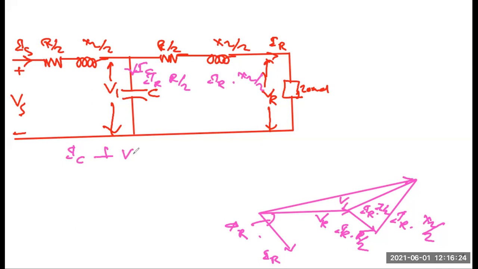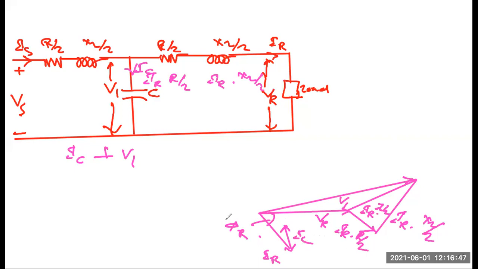V1. Correct. So here you see this is your direction of V1. So perpendicular with this, it will go this way. So we have to draw a perpendicular to V1.